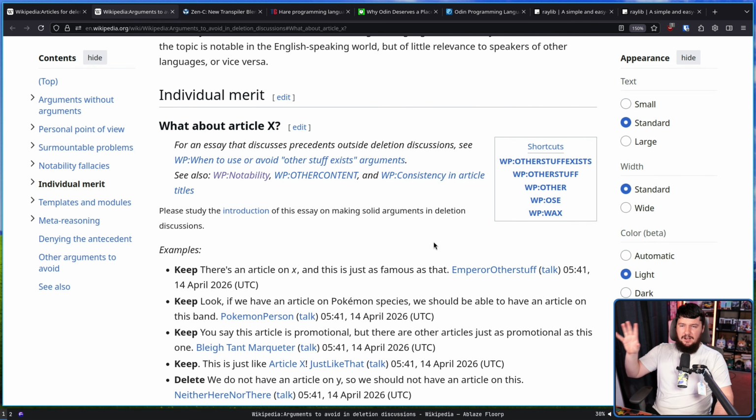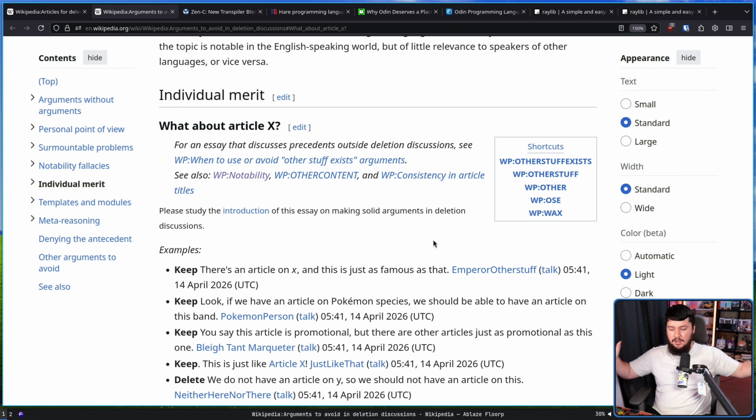When I say Wikipedia editors are a lot like Reddit moderators, this is what I mean. "What about Article X" isn't a rebuttal? That's like saying, oh, that's whataboutism. And that's not a rebuttal to anything when there is a direct comparison between the two. We're not talking about, oh, well, there's an article on this random fruit, why not include this programming language? Those are not comparisons that make any sense.